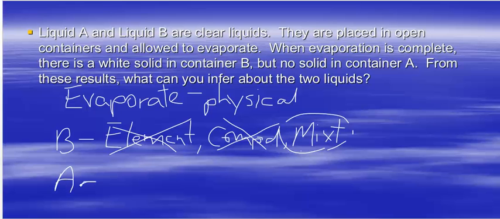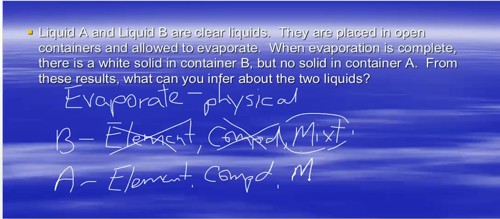Container A, same choices: element, compound, or mixture. Well, in container A, there was nothing left. So basically, whatever was in that container, that liquid, evaporated. Could it have been an element? Well, can elements evaporate? Yeah, they actually can. So it's possible that it could have been an element.